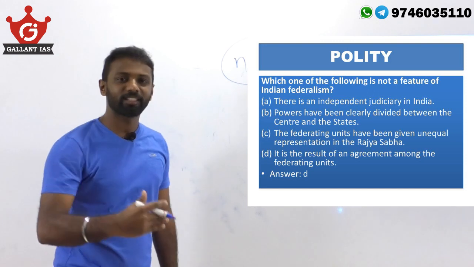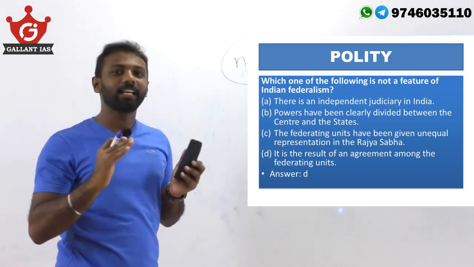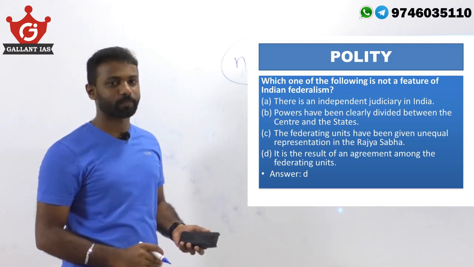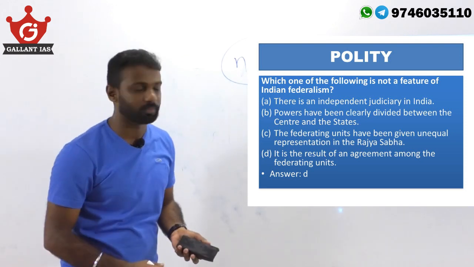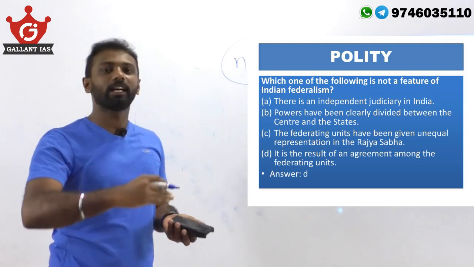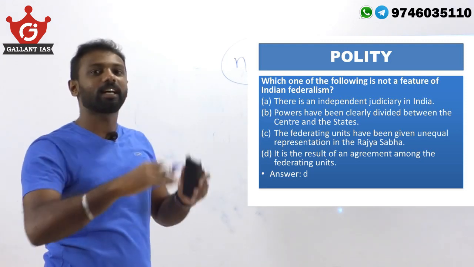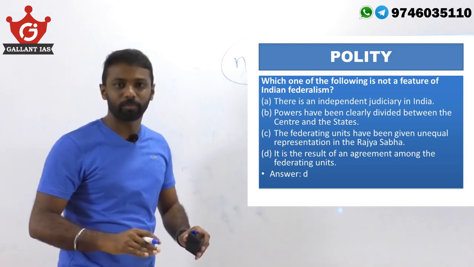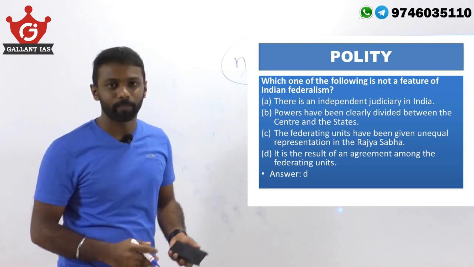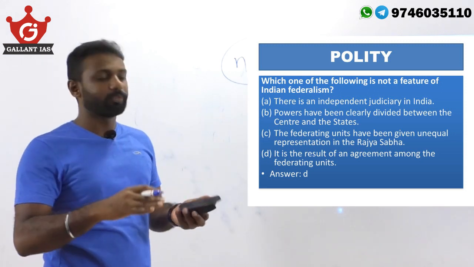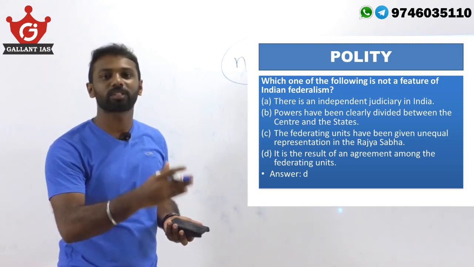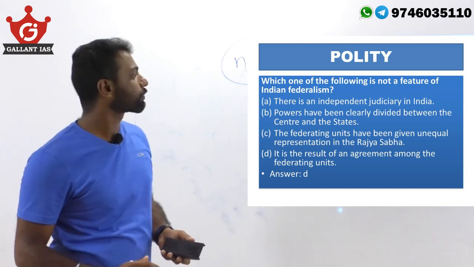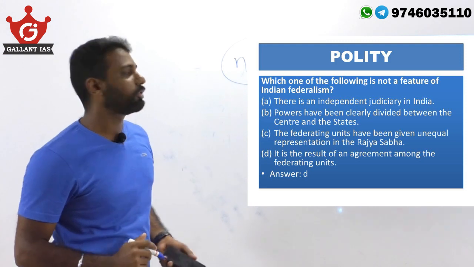So federalism means the clear demarcation of subjects between the central and regional or state governments. That is what we mean by federalism. In India, certain subjects are allotted to the central government or the parliament, and certain subjects are allotted to the state governments, on which they have exclusive power. And to monitor it, for example, in case of some disruptions or violations, we have an independent judiciary also. So here the question is asking which is not a feature.